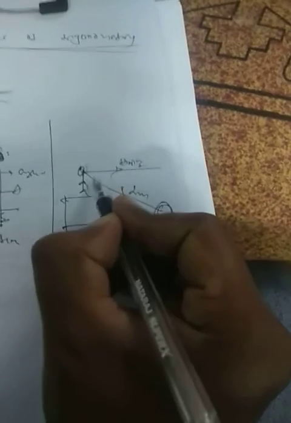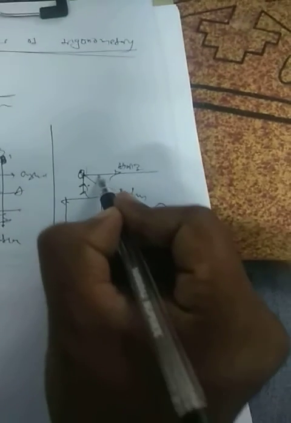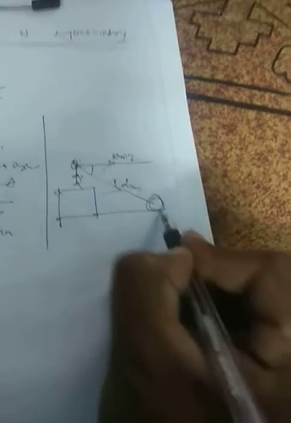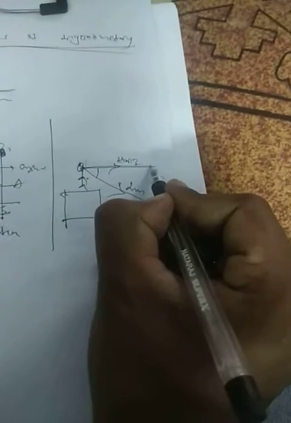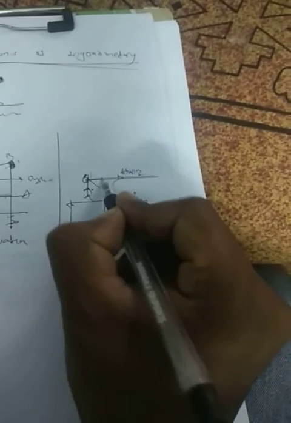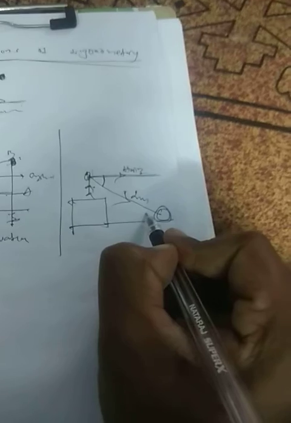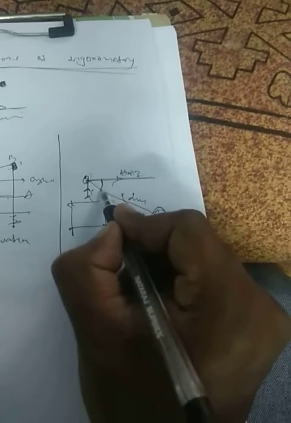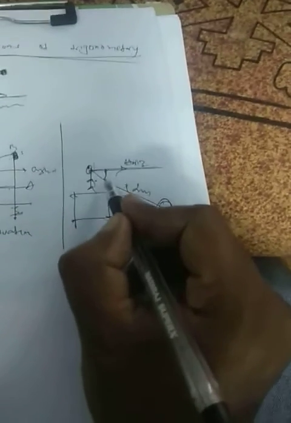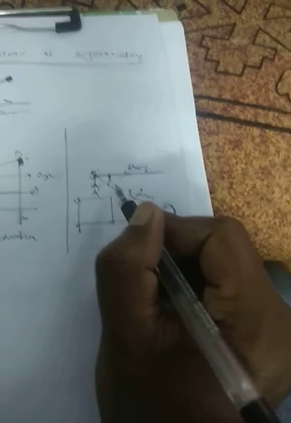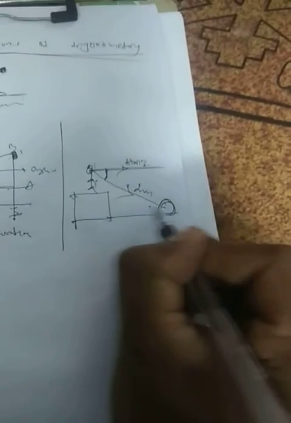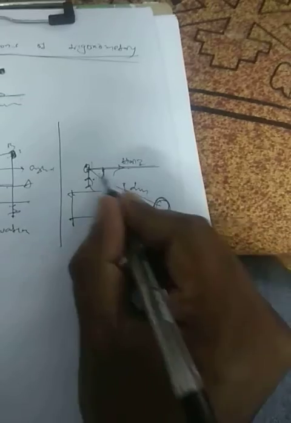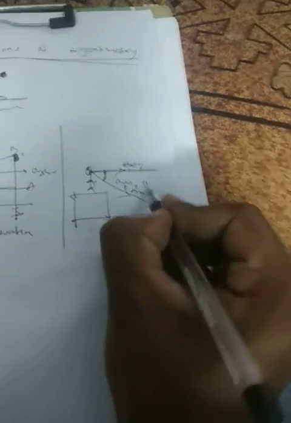If he wanted to look straight he could look like this, but he bent his line of sight down to here. The angle he makes to observe an object below the horizontal line is taken as the angle of depression.